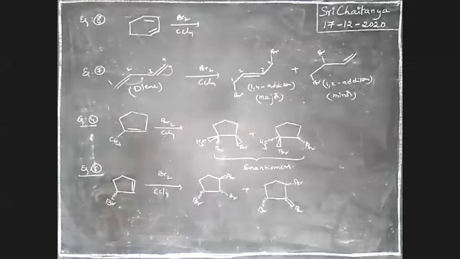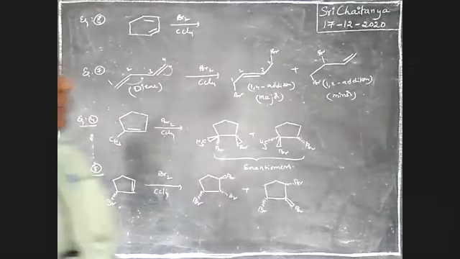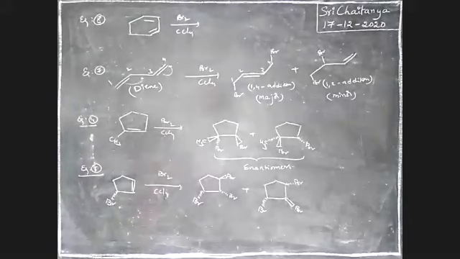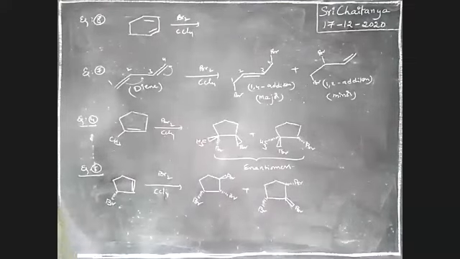This is also diene, boys. Find out your answer. This is also addition. Check your answer. 1,2 addition or 1,4 addition?